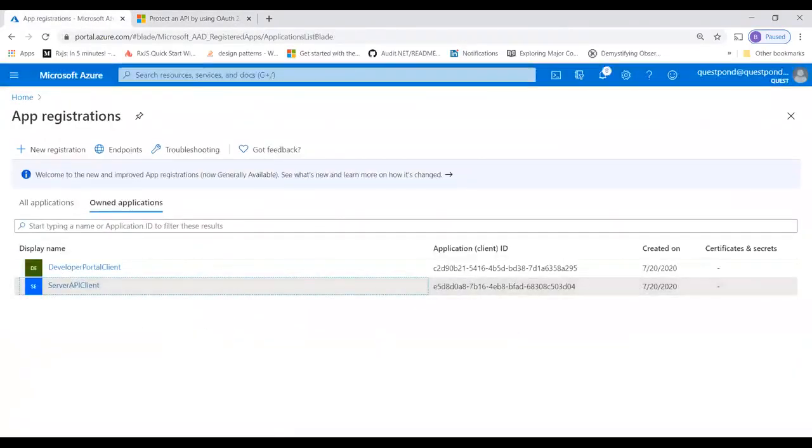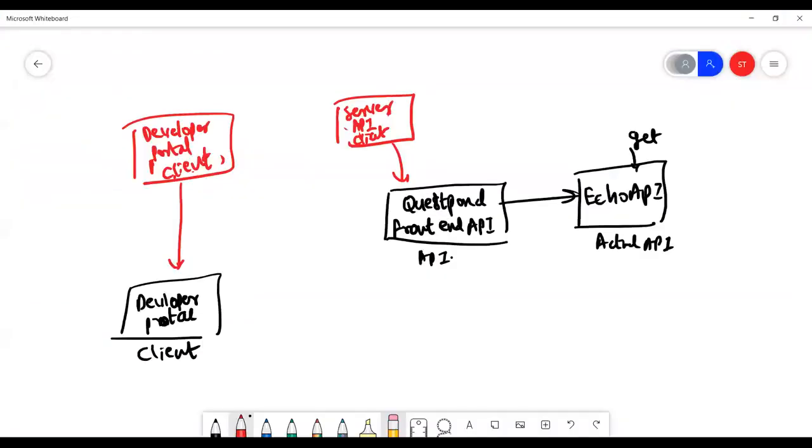So please note, again, I'll go back to the diagram. I'm so sorry, I can't show this in the browser. It's something I need to flip, right? So what I've done is, in this server API client, I have added a scope, which is API.get, right?